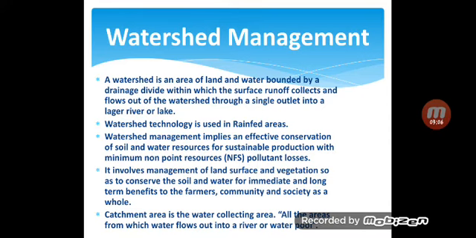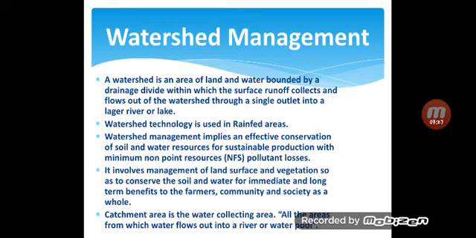As our course is soil and water conservation engineering, watershed management also includes effective conservation of soil and water.